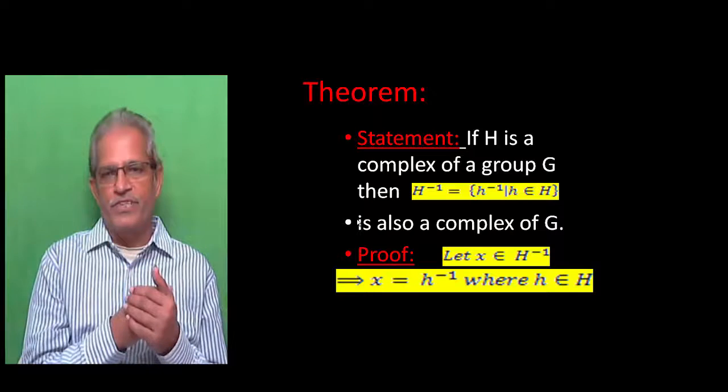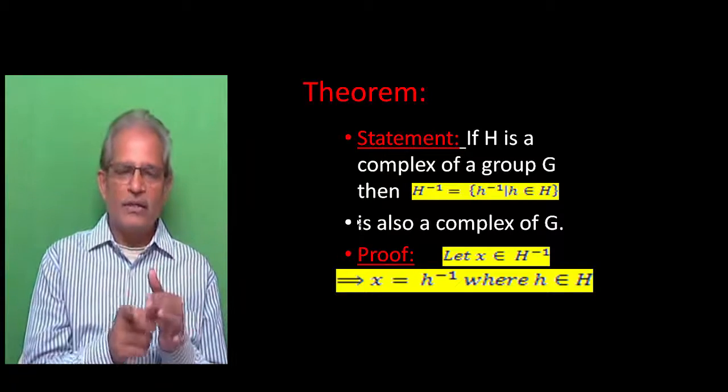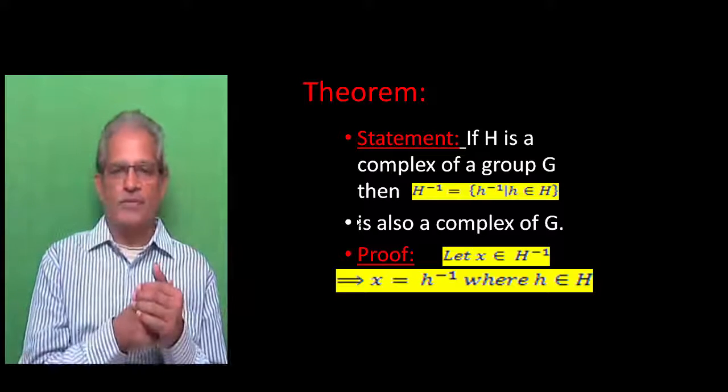If H is a complex of G, you have to show that H inverse is also a complex of G.